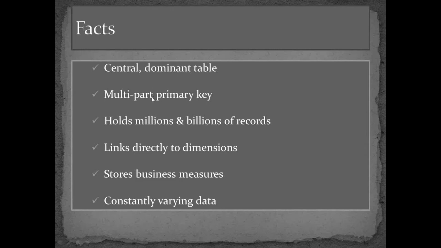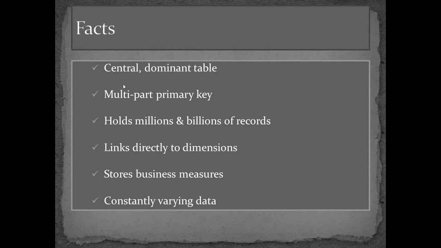Then it has a multi-part primary key. For example, if we have a particular record saying this customer has purchased this product, the product ID is P123, customer C123, right? So this C123 is a customer. Now the details of this customer, like telephone number and birth date, will not be maintained in this fact table. If we want to know the telephone number of the customer with customer ID C123, then we go to the corresponding dimension table that maintains all this static data. So I think now you are getting a more practical example of what a dimension is, what a fact is, and how this stores data.